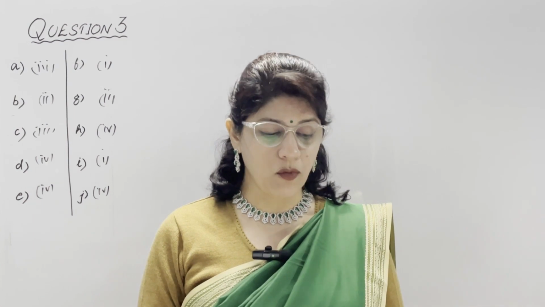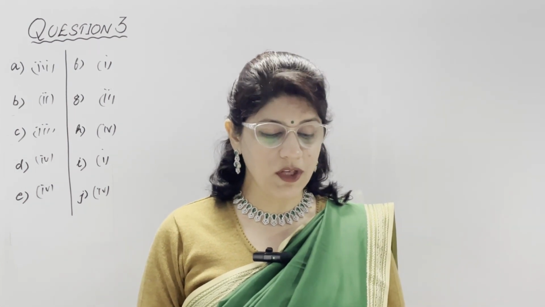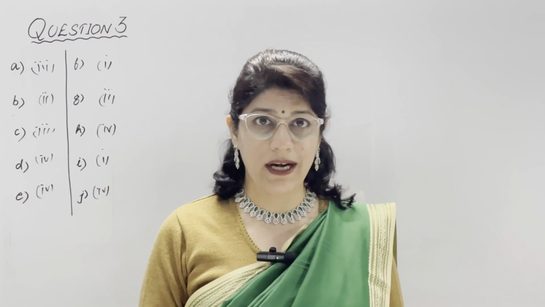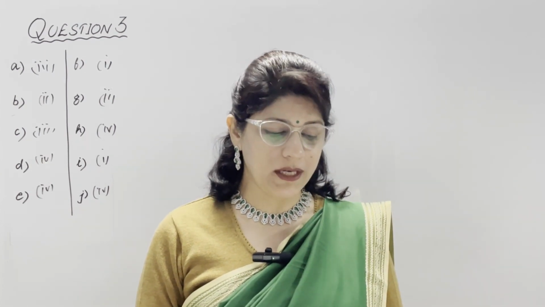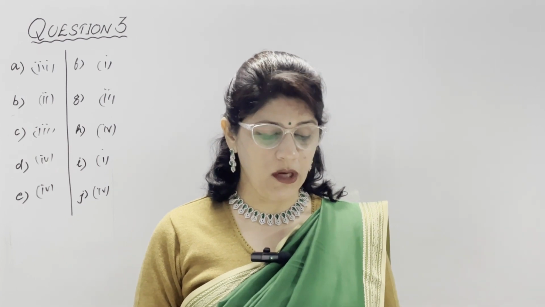C part, ratooning is associated with which crop in India? We know that this is sugarcane. Mention one advantage and one disadvantage for use of ratooning for propagation.